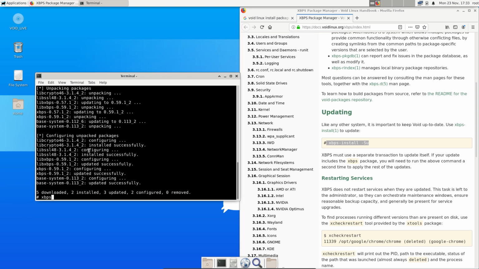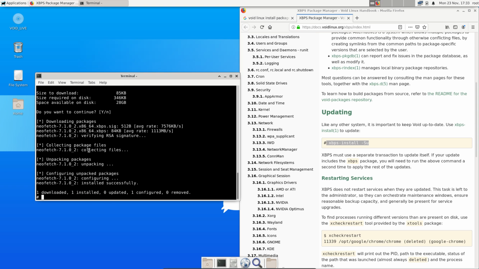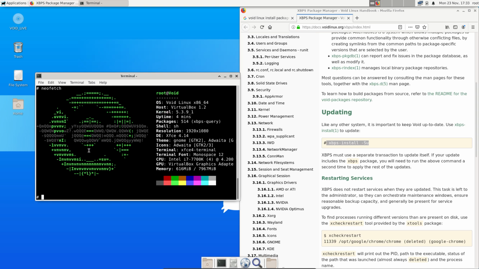xbps, I'm guessing install neofetch is gonna work like this. Yay, neofetch. Is that the logo? Okay. Ah yeah, I see it now, Void in black. Yeah, got it. What I wanted to see, oops, arrow up is not working. So I need to type install. There is something xfce. Oh my god.